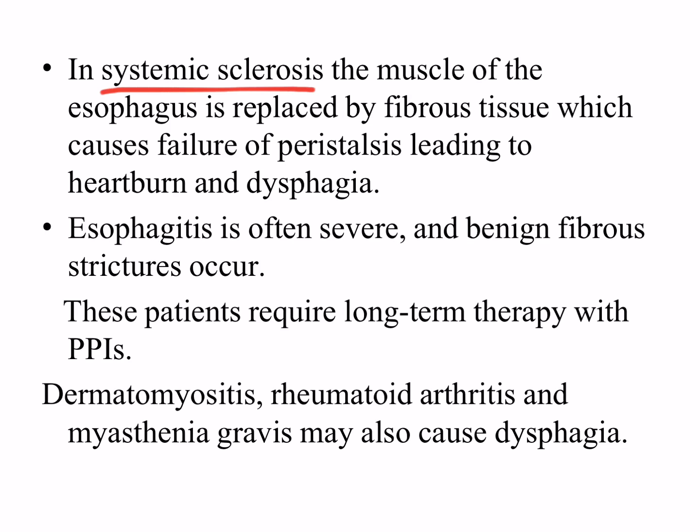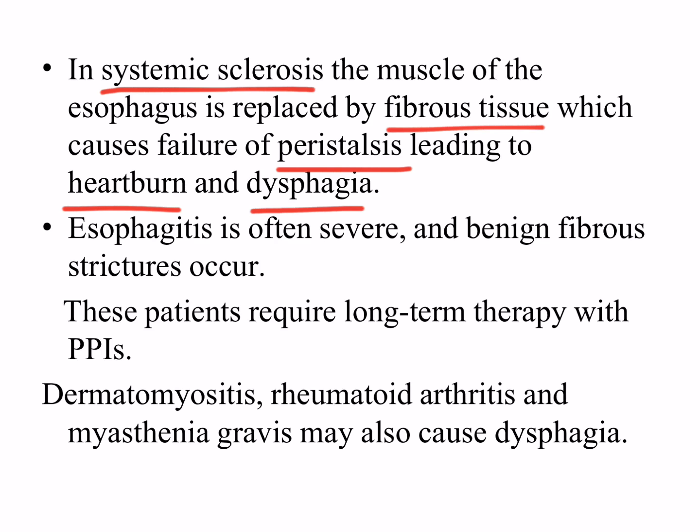In systemic sclerosis, the muscle of the esophagus is replaced by fibrous tissue. That means there is a replacement by fibrous tissue, which causes failure of peristalsis. When there is failure in the peristaltic movement, that will lead to what? To stacking of the food inside the esophagus. That will lead to heartburn and dysphagia. Esophagitis is often severe. Why severe?